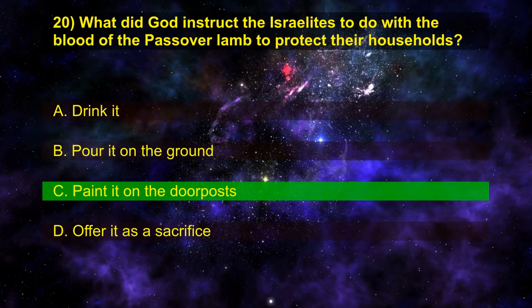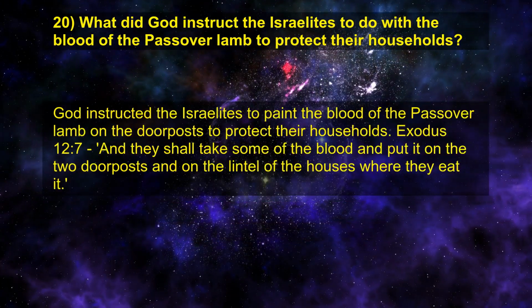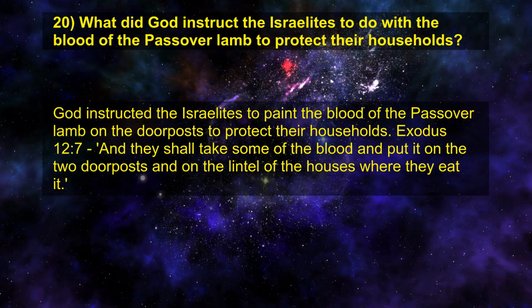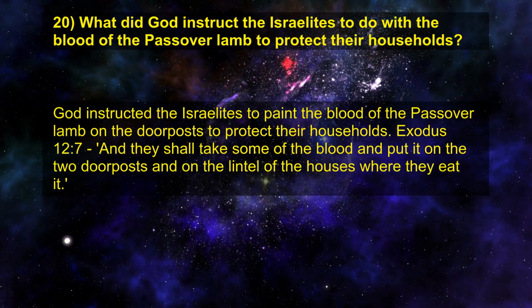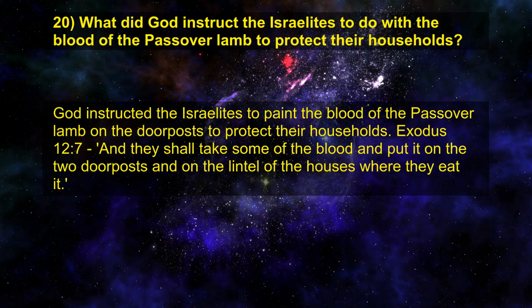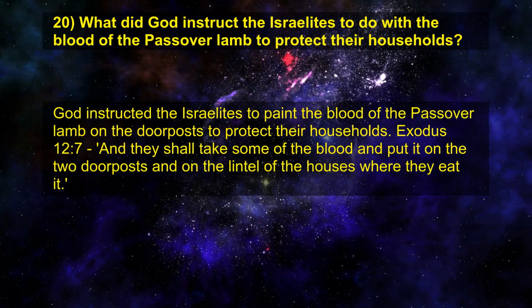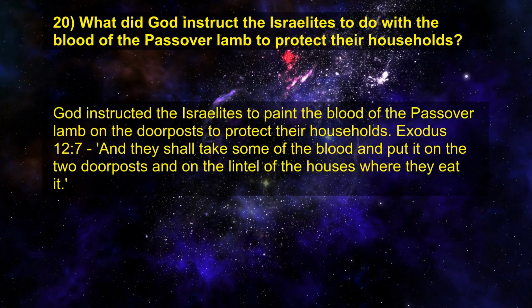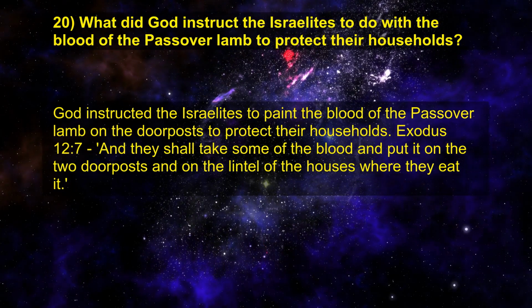Right answer is C. Paint it on the doorposts. God instructed the Israelites to paint the blood of the Passover lamb on the doorposts to protect their households. Exodus chapter 12 verse 7. And they shall take some of the blood and put it on the two doorposts and on the lintel of the houses where they eat it.